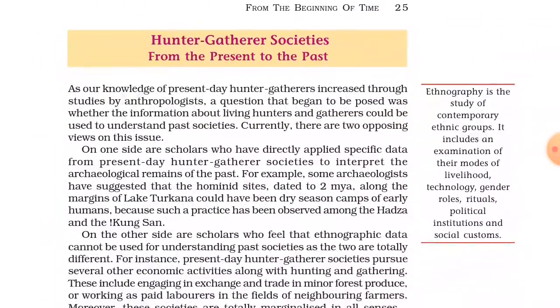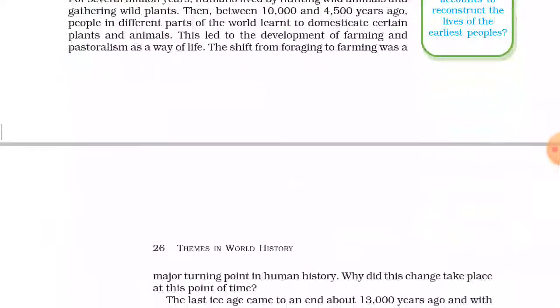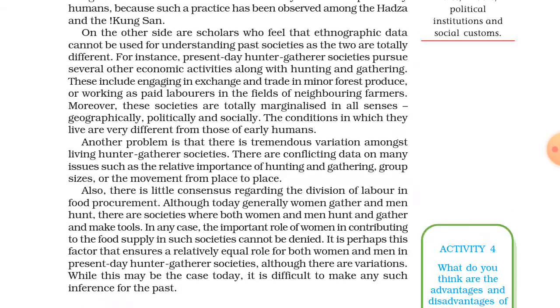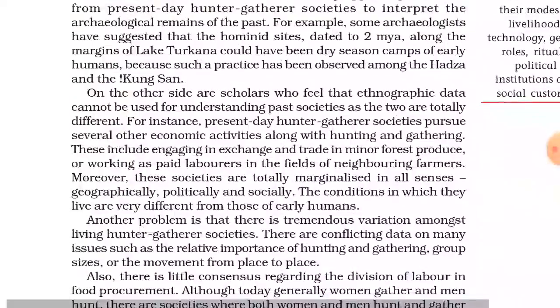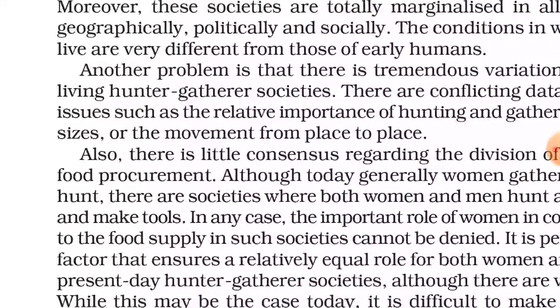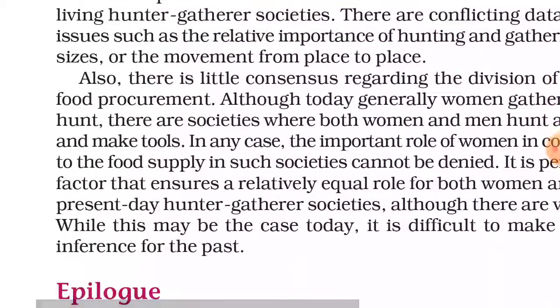The first pet animal of the early human was the dog. The first crop sown and produced by him was wheat. So here you can see the first pet animals and the first food which he produced.